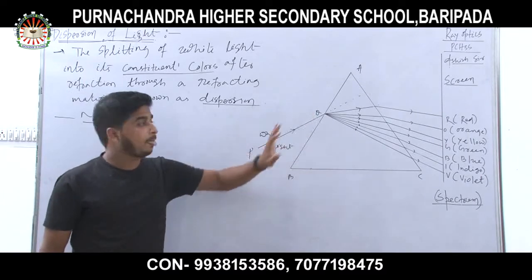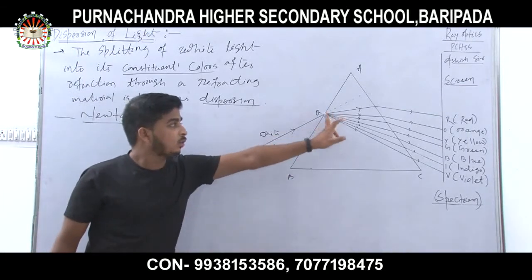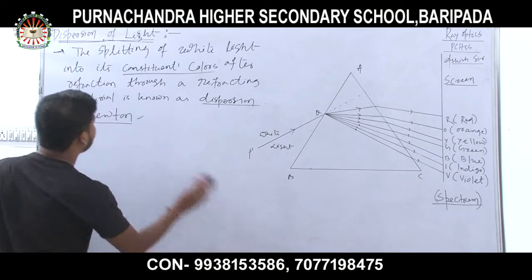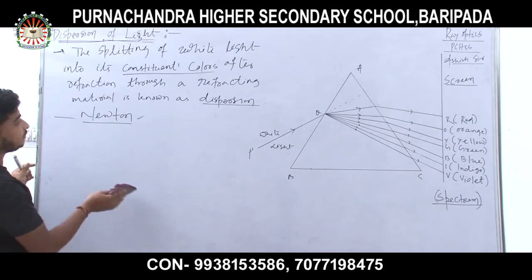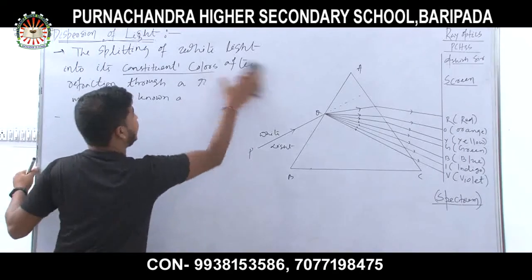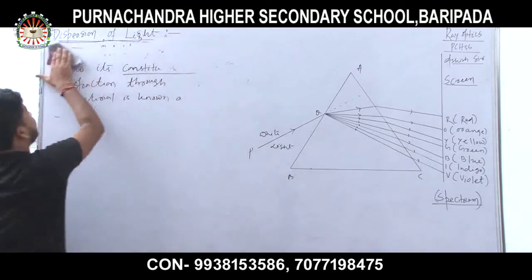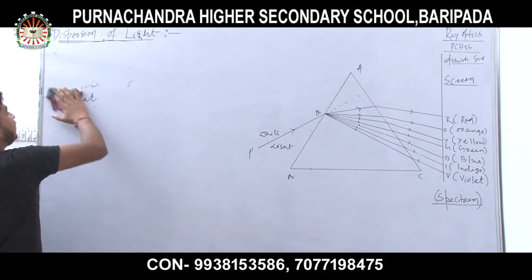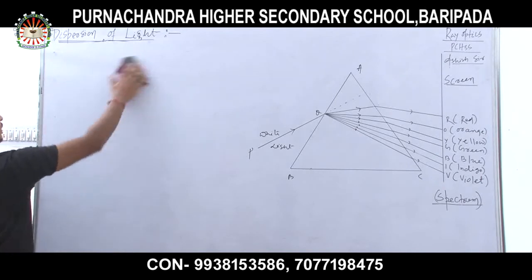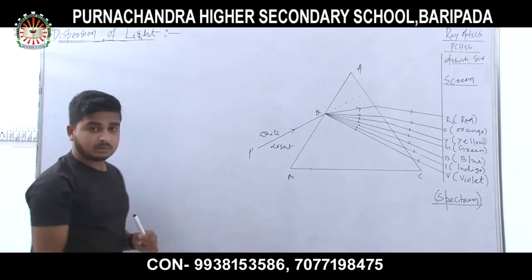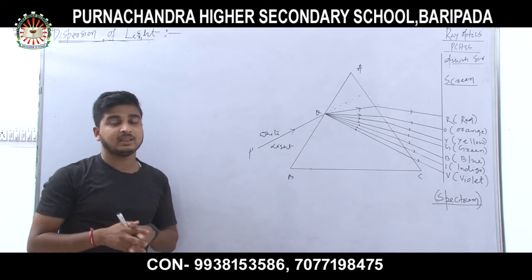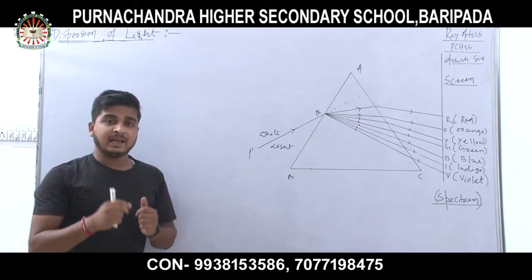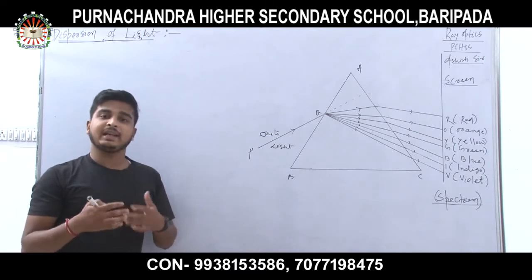So let's find why the white light is divided into 7 colors. Okay, now copy the definition. Why does it break into 7 colors? My dear students, in the preliminary stage of refraction, when we discussed what is refraction and what is refractive index, I told you that a ray of light bends more in a denser medium.